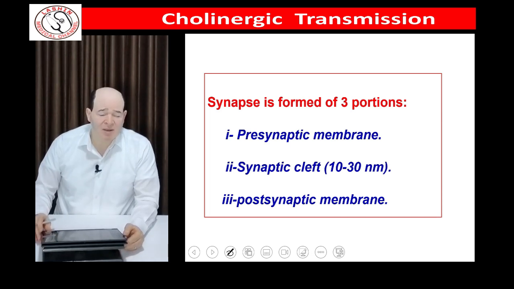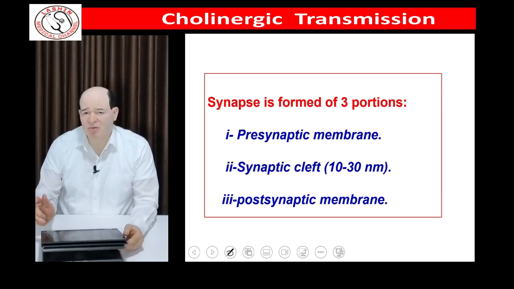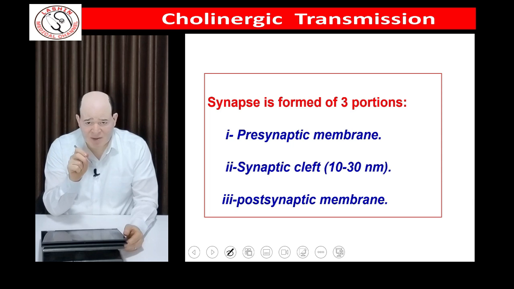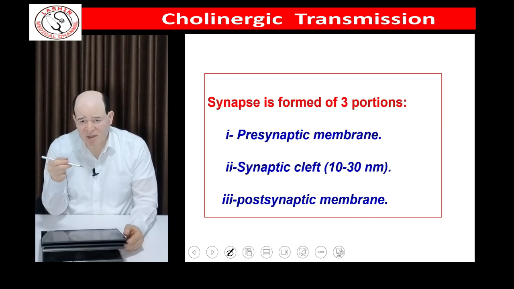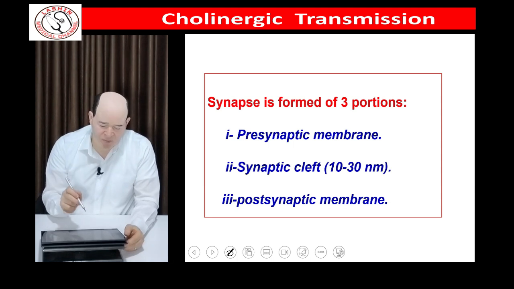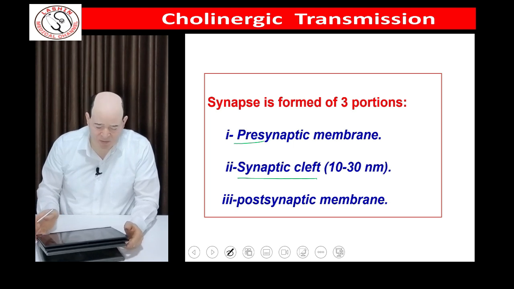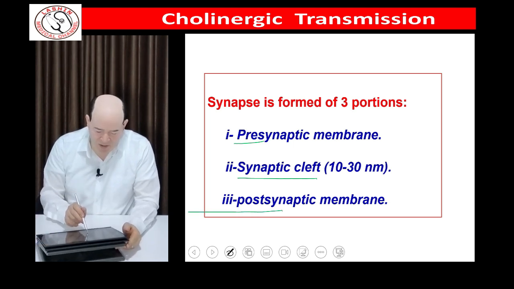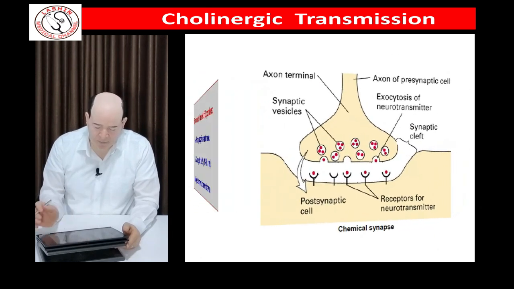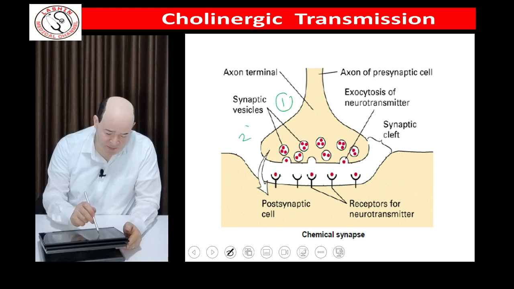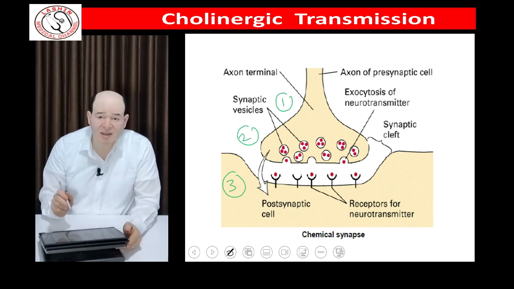Classically, the chemical synapse consists of three portions. The first is the last part of the first neuron. The second is the space between the two structures. The third is the first part of the second cell, whether it is a nerve cell or a muscle cell. So we have the pre-synaptic membrane, then the synaptic cleft, which is the space between both, and the third is the post-synaptic membrane. This is the classic structure: the presynaptic membrane, the synaptic cleft, and the post-synaptic membrane.